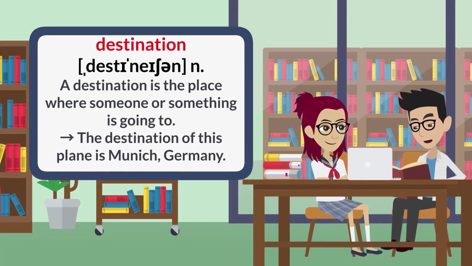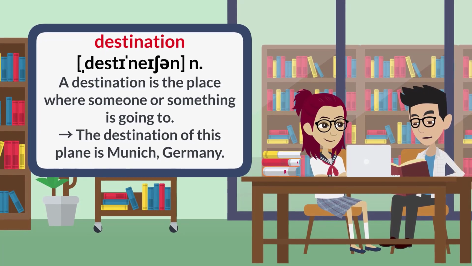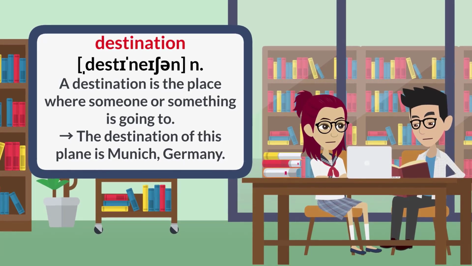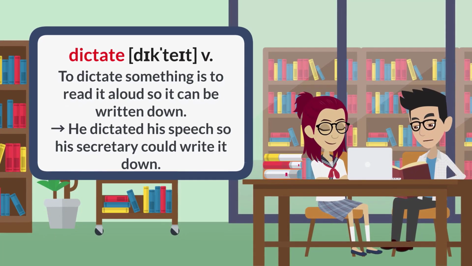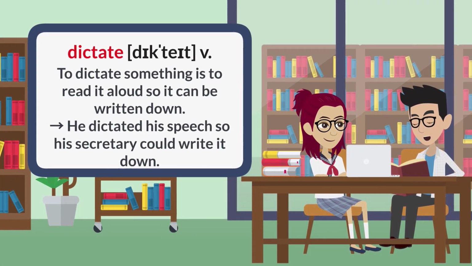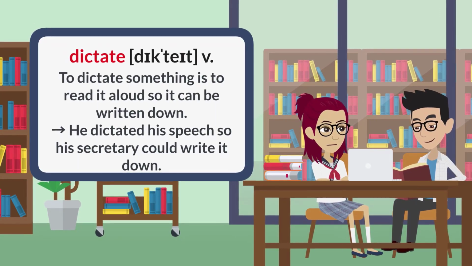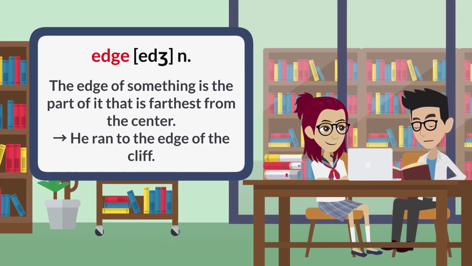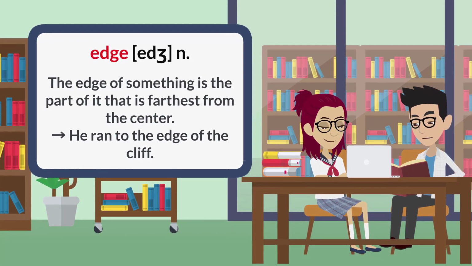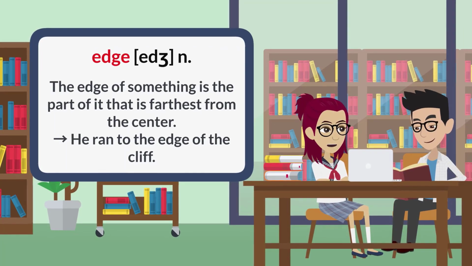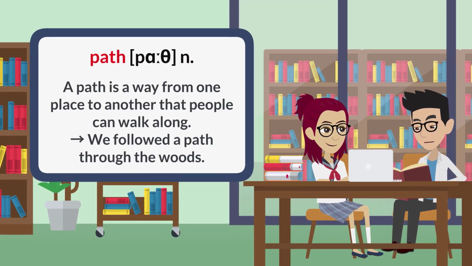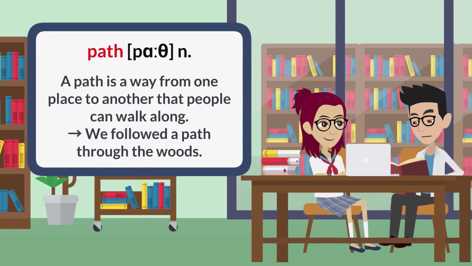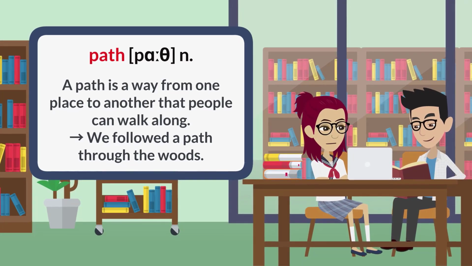Destination. A destination is the place where someone or something is going to. The destination of this plane is Munich, Germany. Dictate. To dictate something is to read it aloud so it can be written down. He dictated his speech so his secretary could write it down. Edge. The edge of something is the part of it that is farthest from the center. He ran to the edge of the cliff. Path. A path is a way from one place to another that people can walk along. We followed a path through the woods.